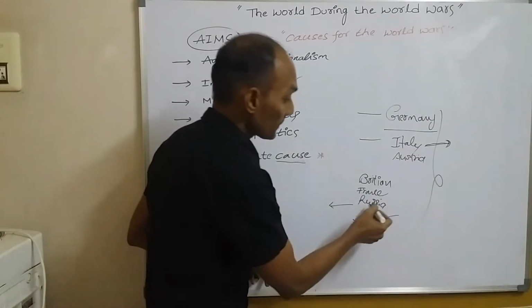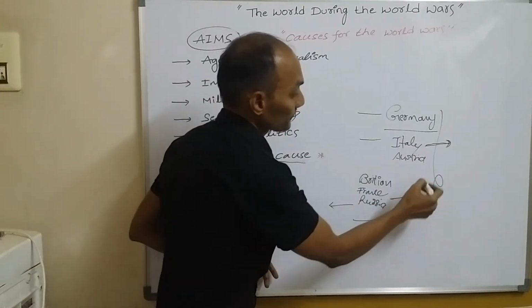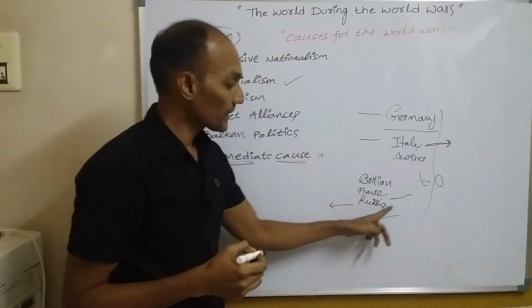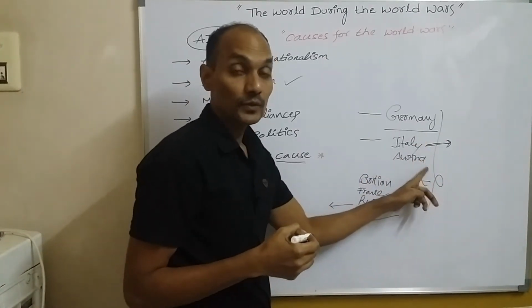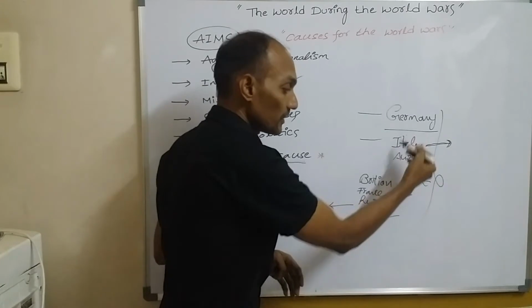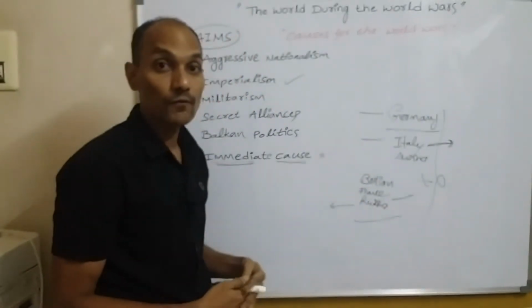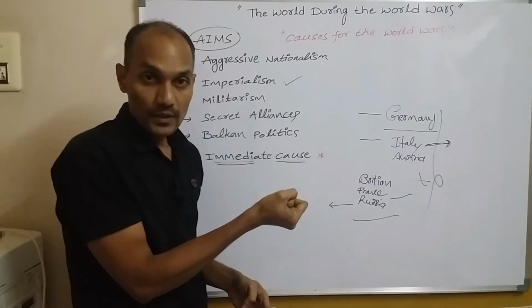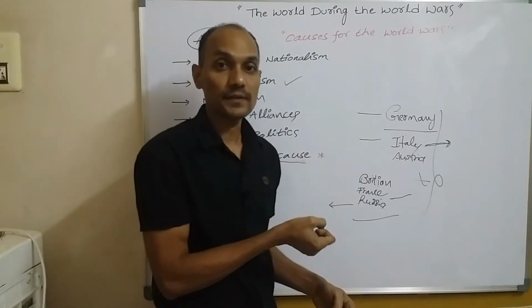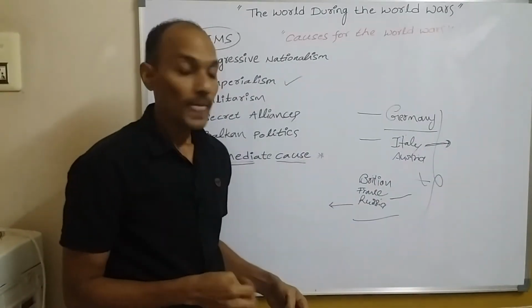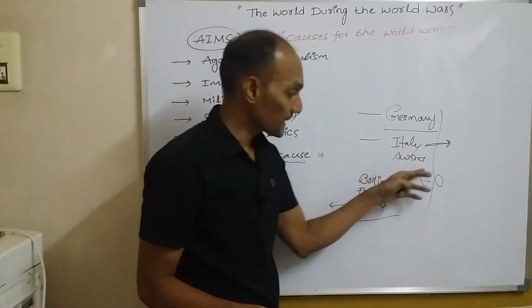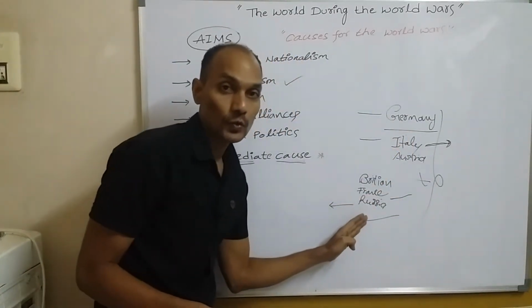But the other countries did not accept this proposal. That's why conflict started between the two groups, because they wanted to colonize countries to access raw materials and markets for their production. So that's why the conflict started between these two groups.